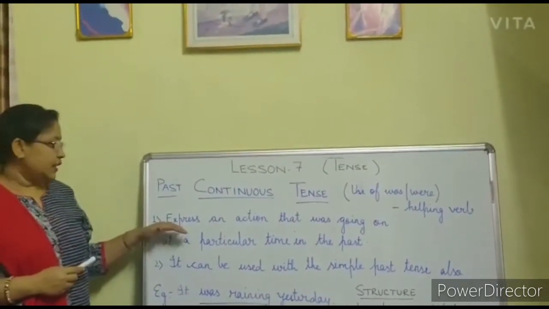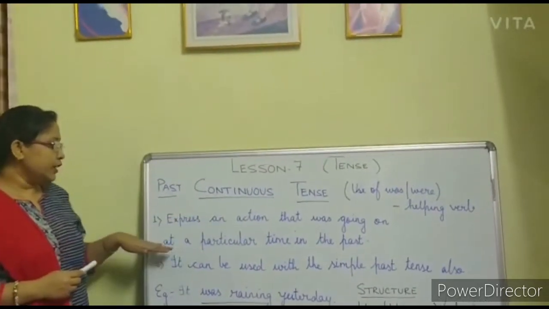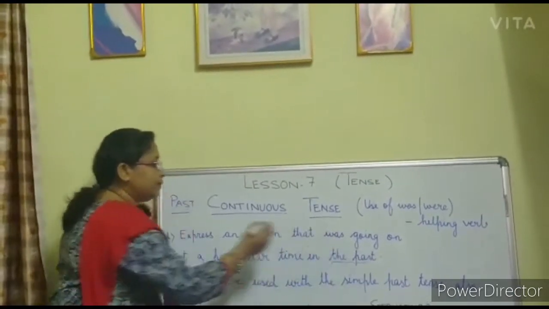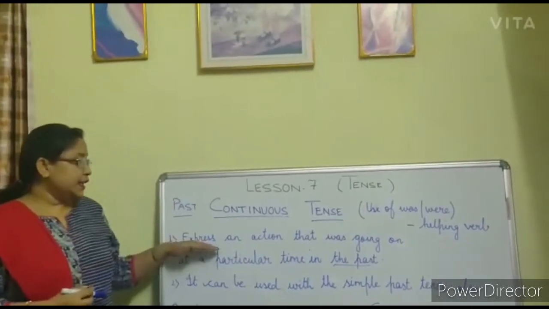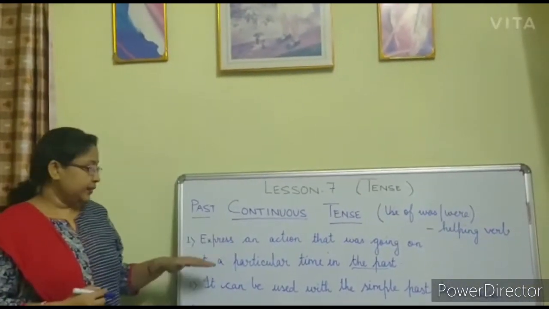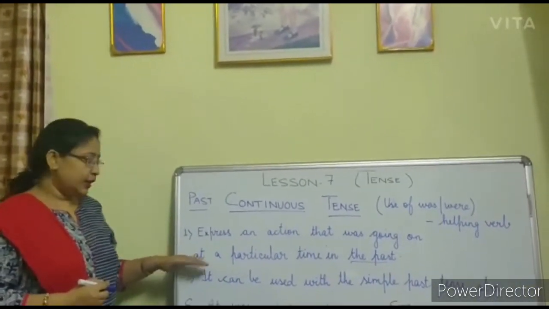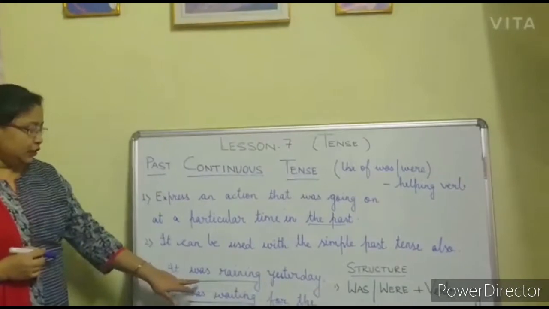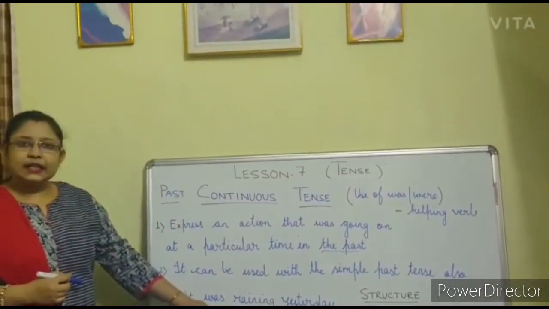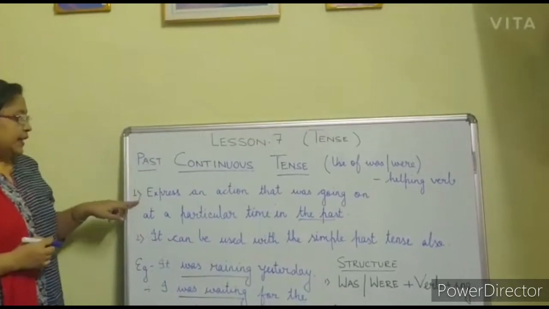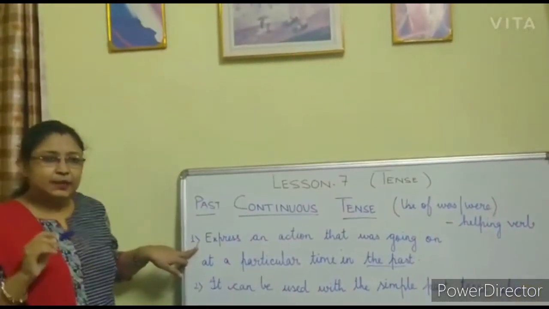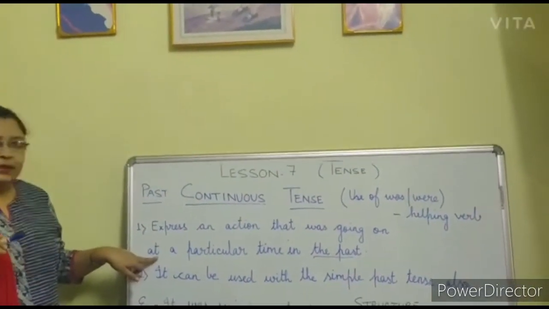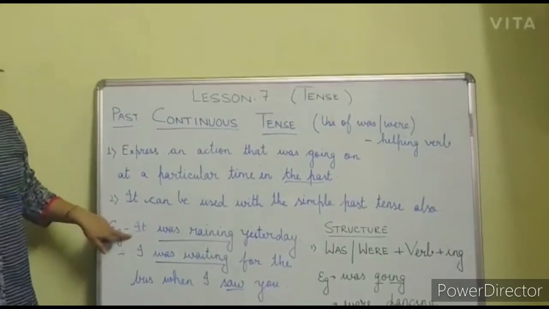The first is to express an action that was going on at a particular time in the past. So students, this word past is very important. It expresses an action that was going on at a particular time in the past. For example, it was raining yesterday. So here students, was raining is continuous tense. So I am again explaining, it expresses an action that was going on at a particular time in the past. And the example is, it was raining yesterday.